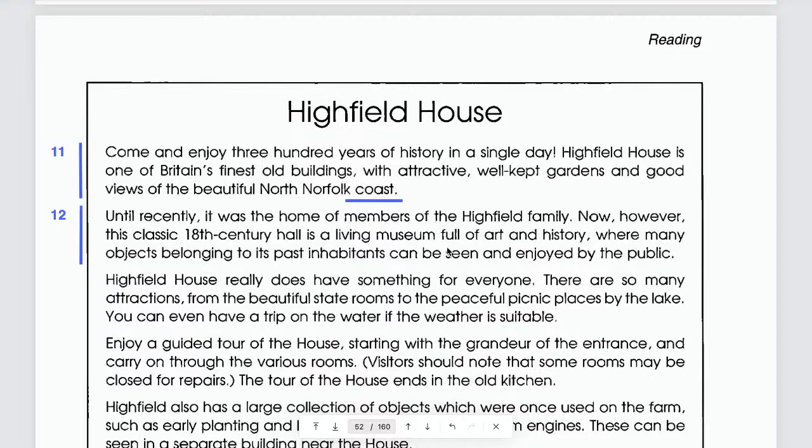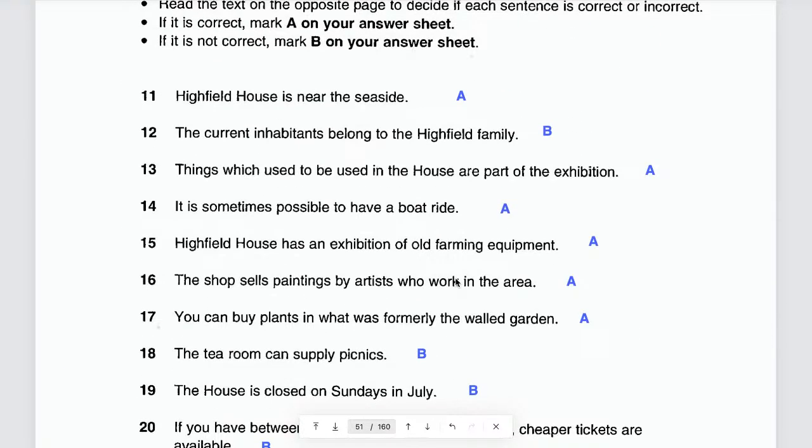Okay, now next one, number 13. Things which used to be used in the house are part of the exhibition, and the answer is A. Do you understand everything there? Yeah, everyone? All of you understand everything there?